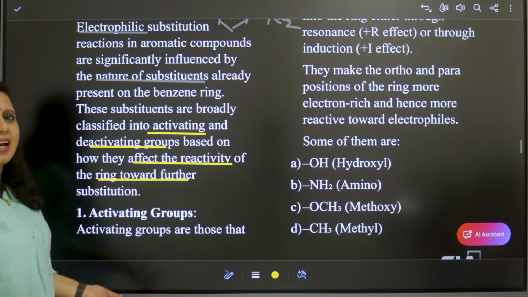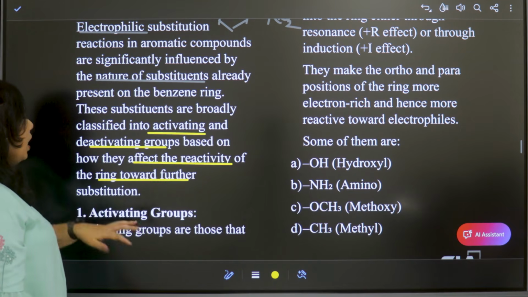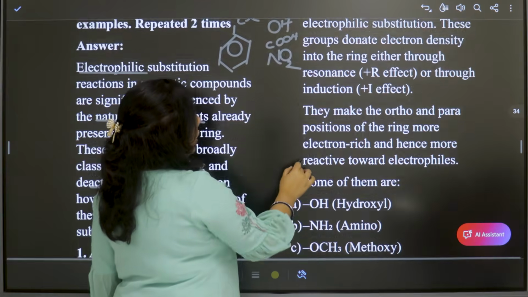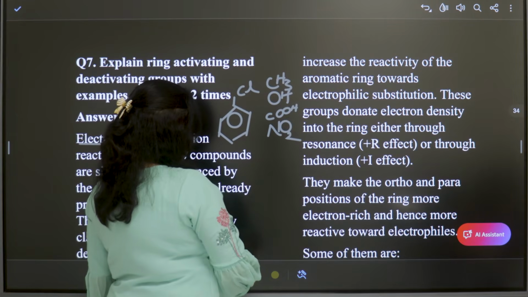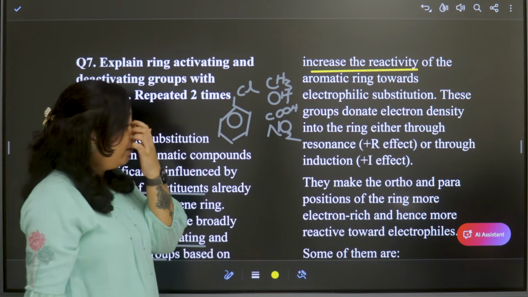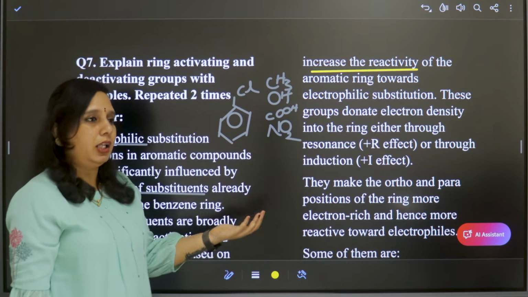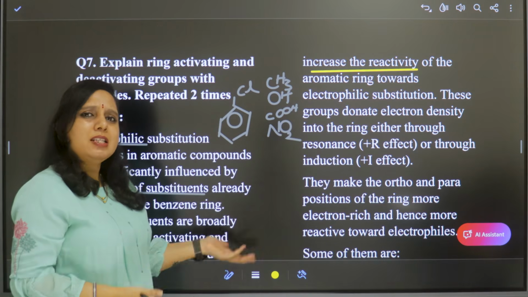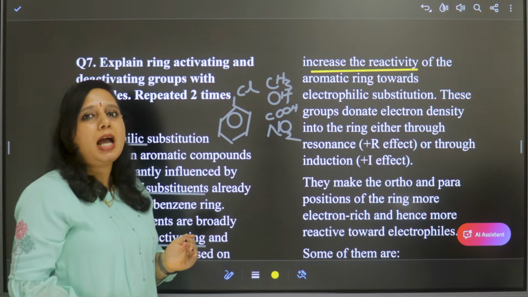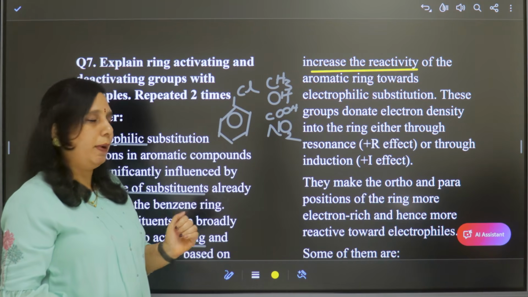So let us see what are activating groups and deactivating groups. Activating groups are those molecules which increase the reactivity of the aromatic ring. Activating is increasing the reactivity. Obviously the opposite will be deactivating, that means they reduce the activity of the aromatic ring.